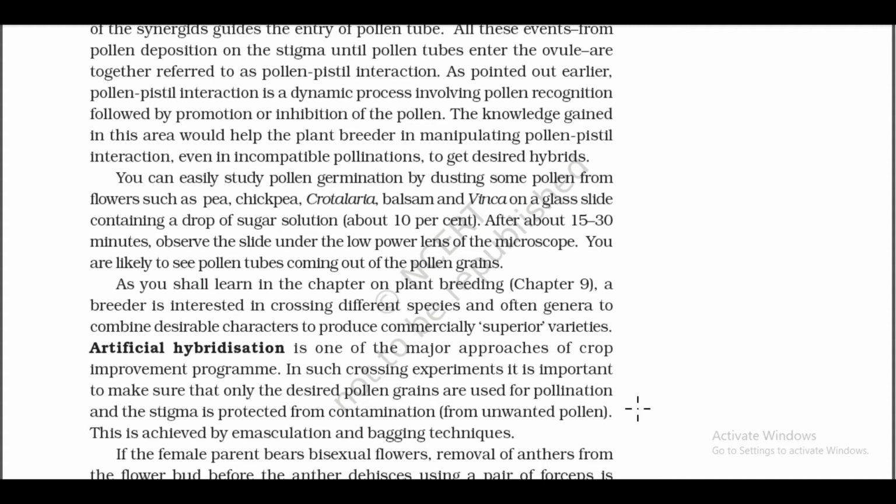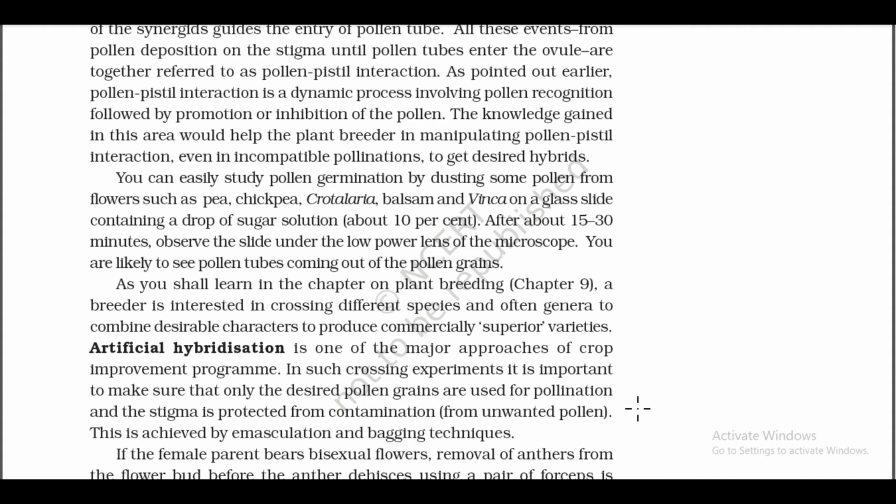As you shall learn in the chapter on plant breeding, a breeder is interested in crossing different species and often genera to combine desirable characters to produce commercially superior varieties. Artificial hybridization is one of the major approaches of crop improvement programmes.